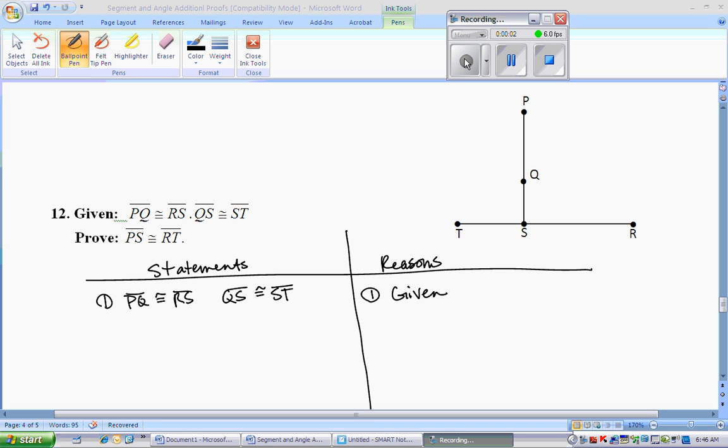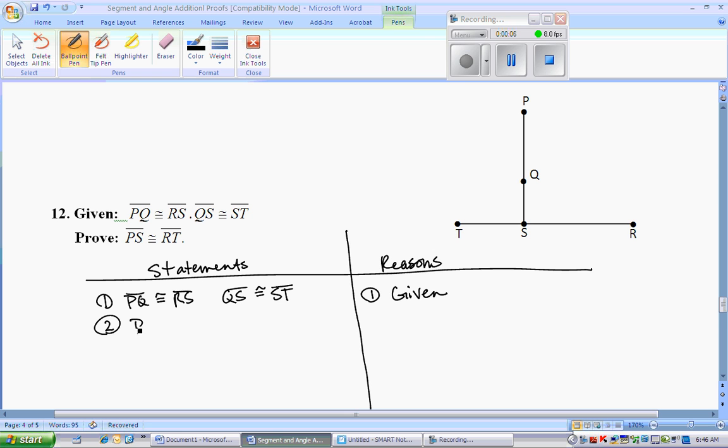As we've done with some of the other proofs, I'm going to start by just changing the statements of congruency to the measures equal so that I can replace them. In this case, it's segments, so definition of congruency with segments. Knowing that definition of congruency means all the measures are equal, if there's only one measure for a segment, that one measure could stay, would be equal. And that way we can use the replacement rule with it.